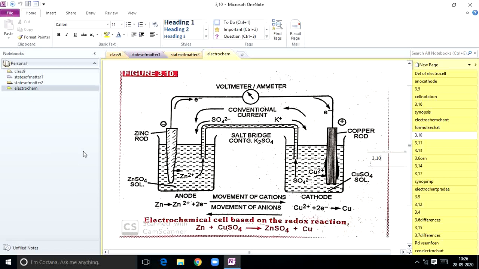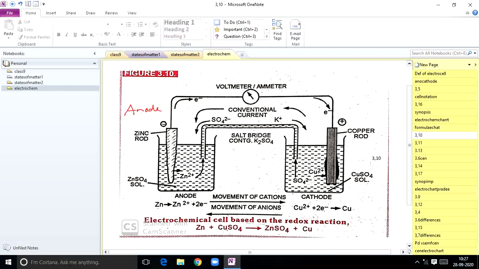It consists of two half cells. The left side half cell, we call the oxidation half cell. The right side half cell, we call the reduction half cell. The left side half cell contains a zinc rod dipped in zinc sulfate solution, and the right side half cell contains a copper rod dipped in copper sulfate solution. These two half cells are joined by a salt bridge. If you see the diagram clearly, the left side beaker acts as the anode.